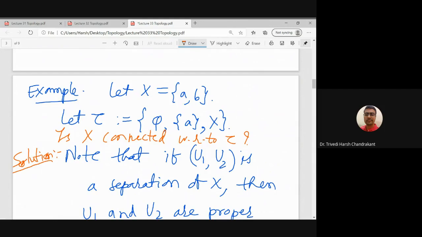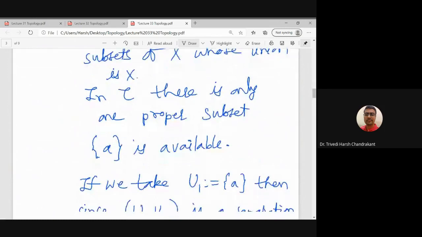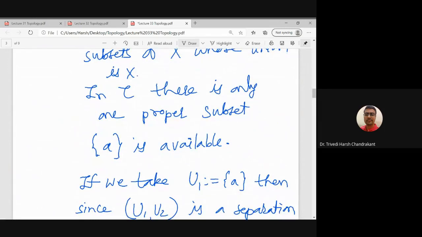So let us try to do this by a simple argument. What I have explained we can do in a different way also. I want to choose two proper subsets of X, and there is only one proper subset. So let us, without loss of generality, assume U1 is singleton a.